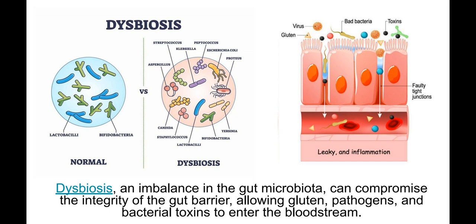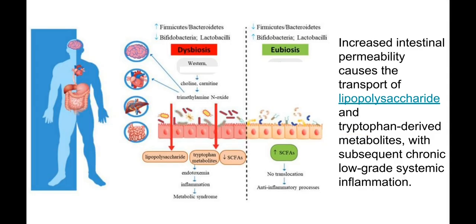What else? Dysbiosis of the gut is an imbalance in the gut microbiota, and it can compromise the integrity of the gut barrier, the epithelium layer, allowing plant proteins such as gluten, pathogens including bacteria and viruses, and bacterial toxins to enter the bloodstream. This creates chronic inflammation in your body. It accelerates aging, and this is the main reason why you are living so short.